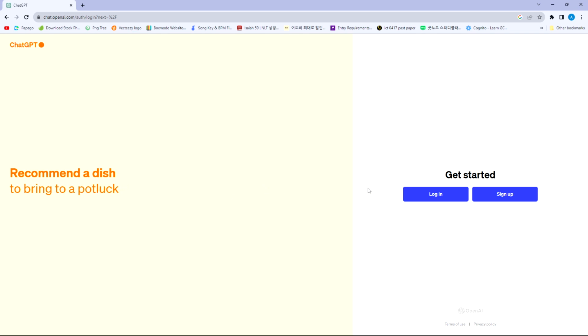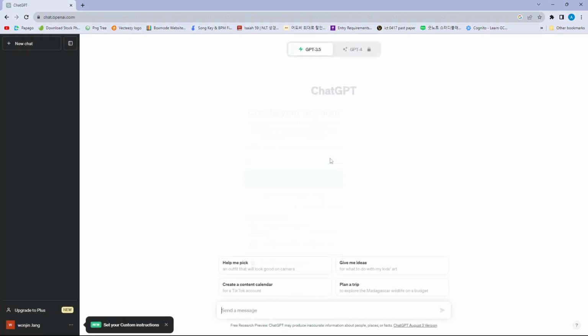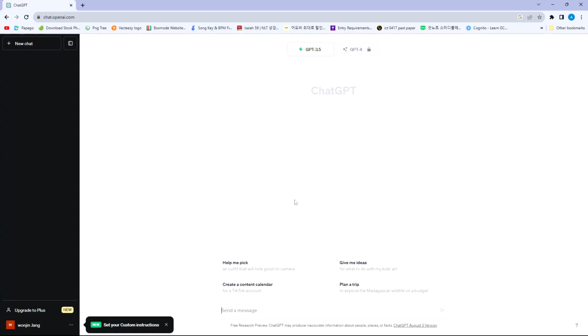To create an account, click this button right over here. And you could use your email, Google, and Microsoft account. When you finish creating your account, you'll be able to use ChatGPT. Click New Chat in the upper left corner.